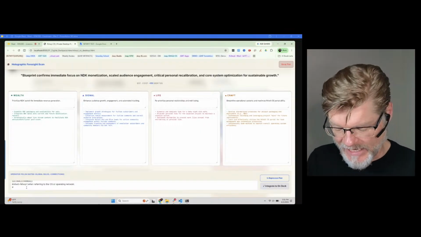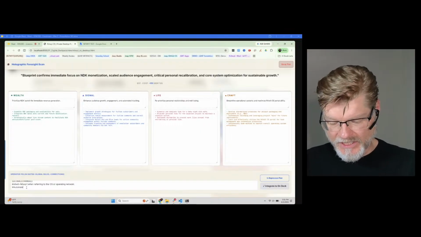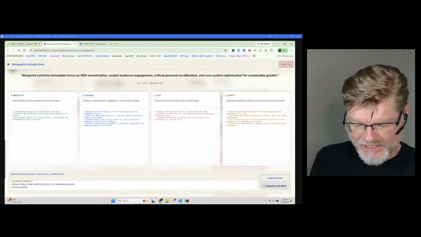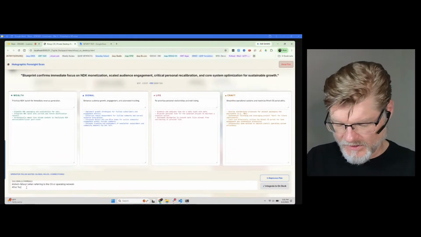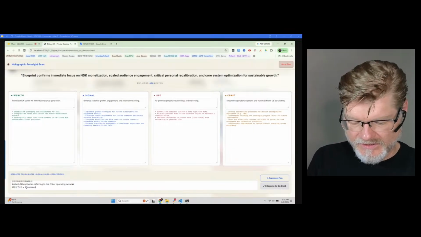Okay, so Nitwit's going to be that. I'm going to say automated with, actually I'm going to say .tech equals automated with .tech. And this is me.